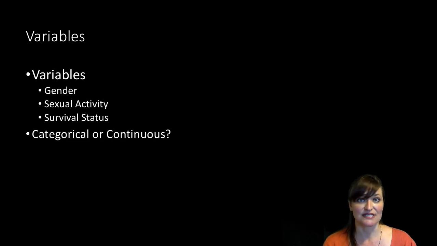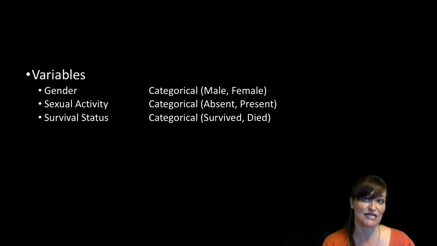Sexual activity was coded as either yes, they engaged in sexual activity, or no, they did not. Again, we've got words, labels, and groups. That's categorical data. The final variable is whether or not they survived, and it has two levels: they either survived or they died. Those are labels, words, groups. That's categorical data. Our three variables have all been measured categorically.